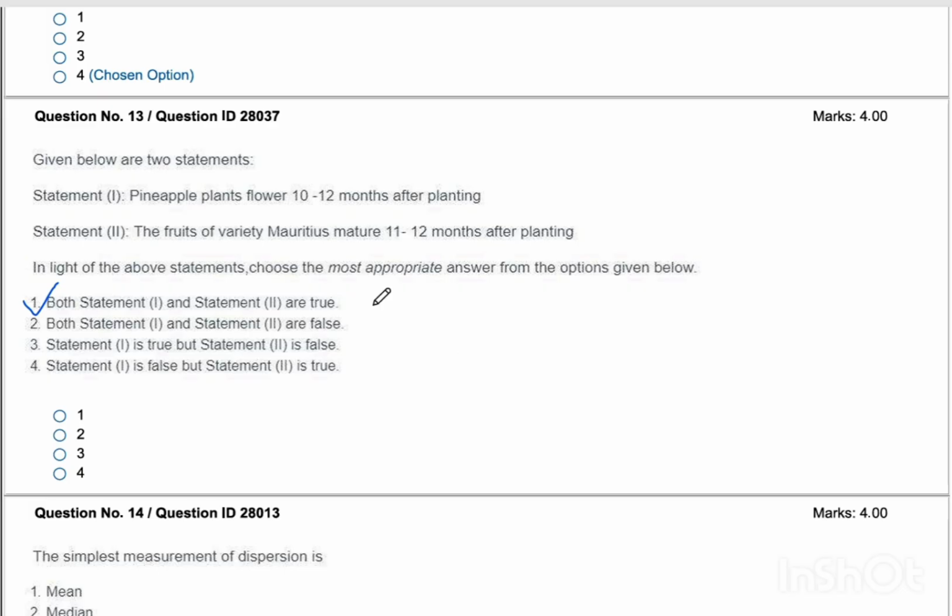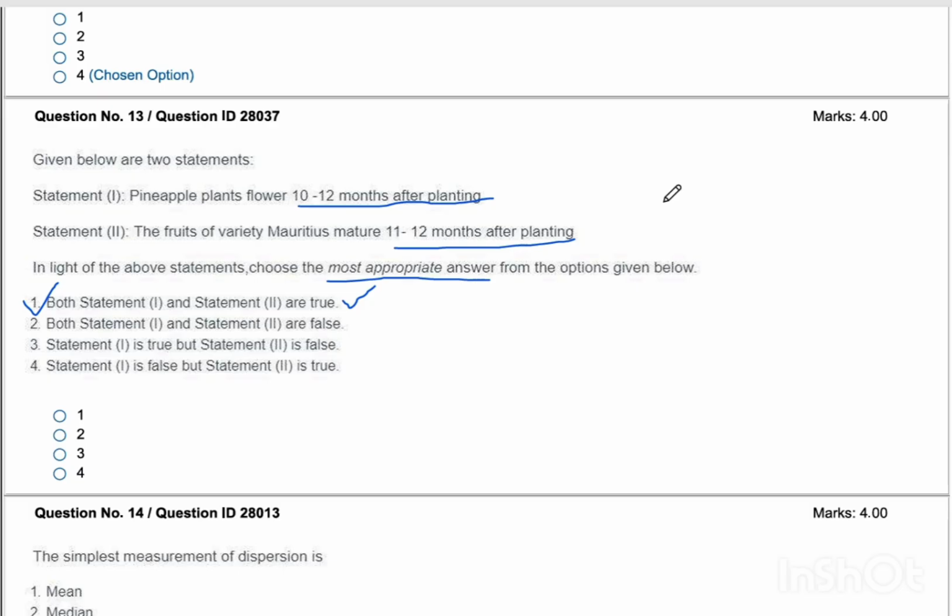Question number 13. Given below are two statements, and here they are asking to select the most appropriate answer. Statement 1 is pineapple plant flowers 10 to 12 months after planting. That's a very true statement. The next is the fruits of variety Mauritius mature 11 to 12 months after planting. As we know, Mauritius are taking lesser time compared to others.